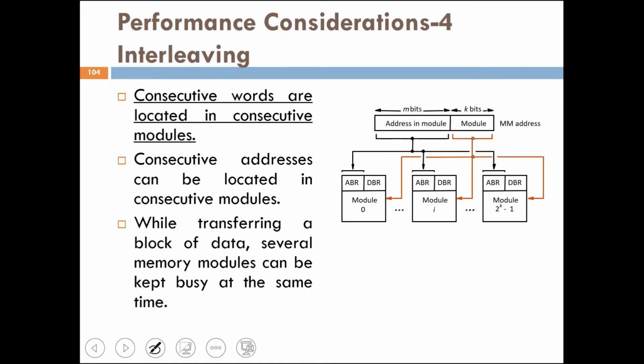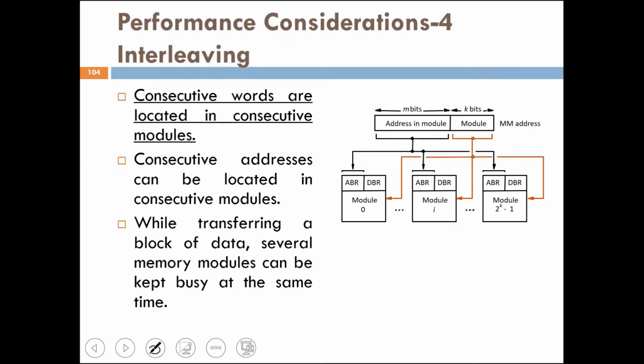Now coming to the second method. This is more effective and faster. Here the low order k bits of the address select a module, and the high order m bits refer to a location within that module. Hence consecutive addresses are located in successive modules.